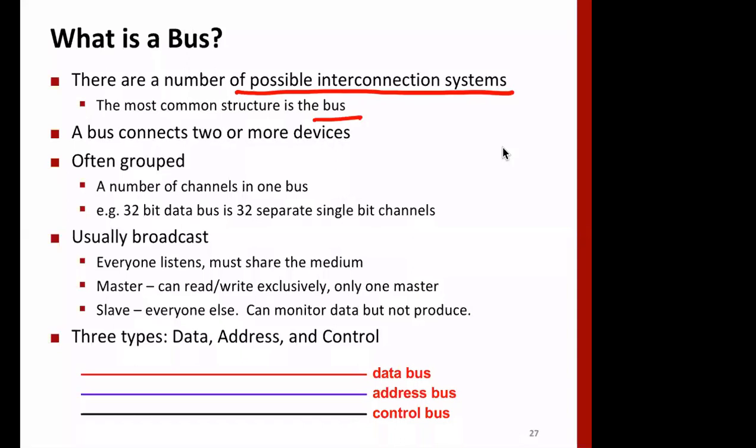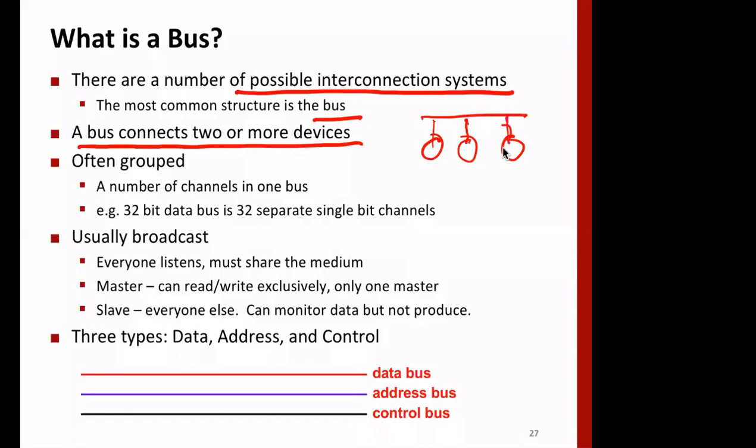So a bus connects two or more devices. Obviously if there is a single device, then we don't need a bus, but if there are multiple devices, then we need a bus, and the devices can connect to the bus and send data through it.